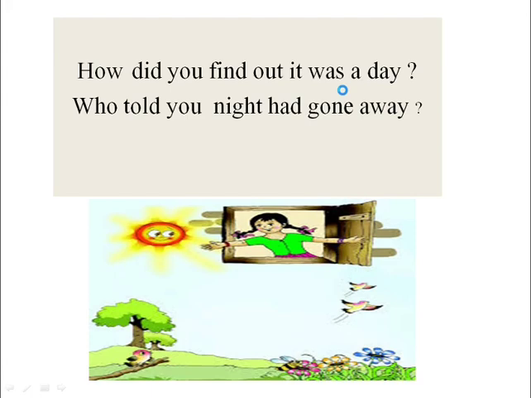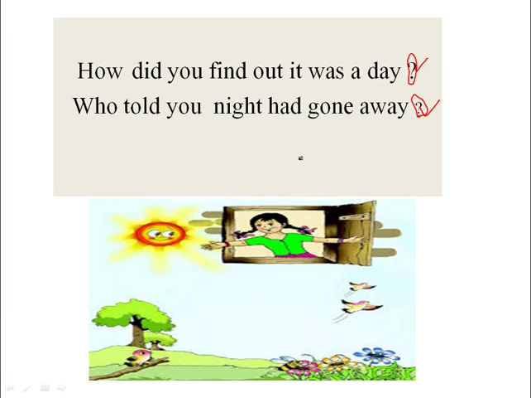Our next sentences are: How did you find out it was day? Who told you night had gone away? You can see that there are question marks at the end of these sentences. What is the meaning of the question mark? It means the girl is questioning now. First she was wishing good morning to everyone, and now she is questioning. What is she asking?